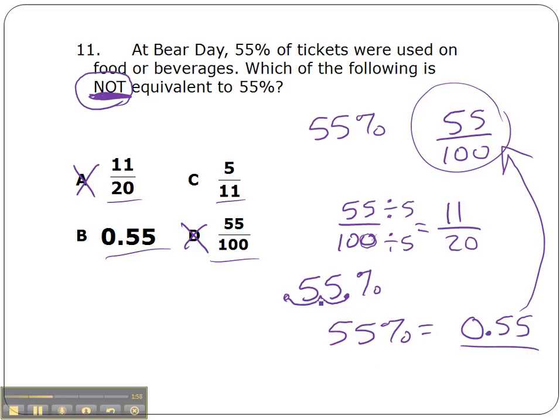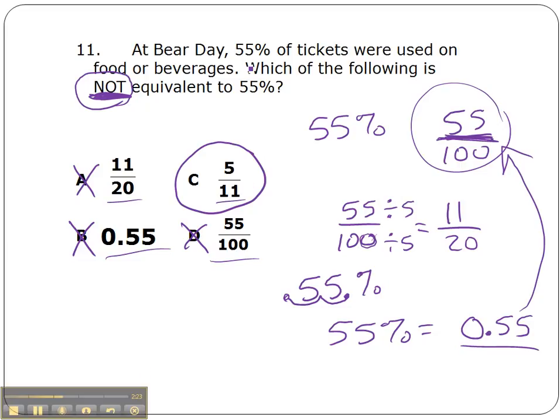When we move the decimal 2 places to the left, that's the same thing as dividing it by 100, which makes sense because right up here we said the fraction bar means divide. 55 divided by 100. So 0.55, 55 hundredths, is another form of 55%, so we can rule out answer choice B. The answer would be answer choice C, 5/11ths does not equal 55%.